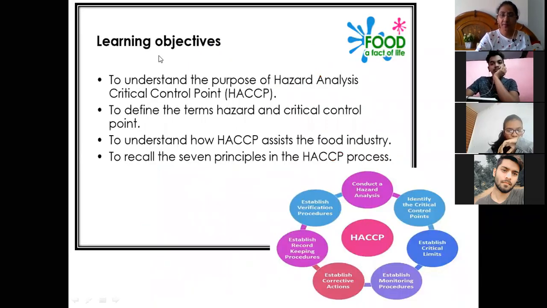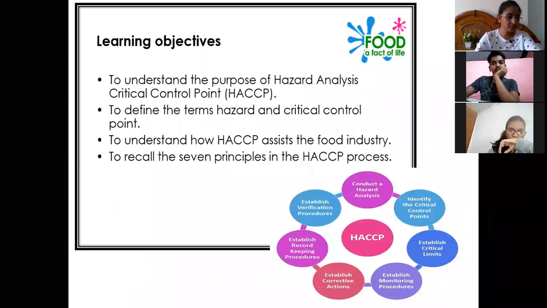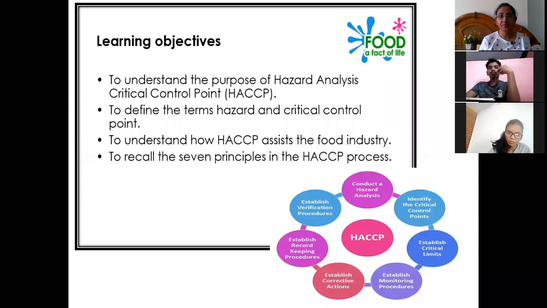Here in today's topic, these are the different objectives that we will be learning. The learning objectives are to understand the purpose of Hazard Analysis Critical Control Point. The second point is to define the terms hazard and critical control point. We will also be learning what a hazard is and what a critical control point is.